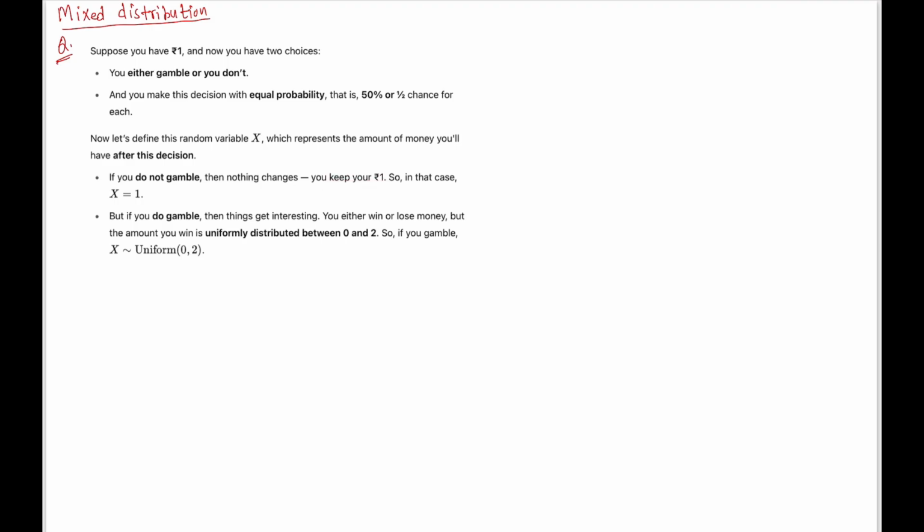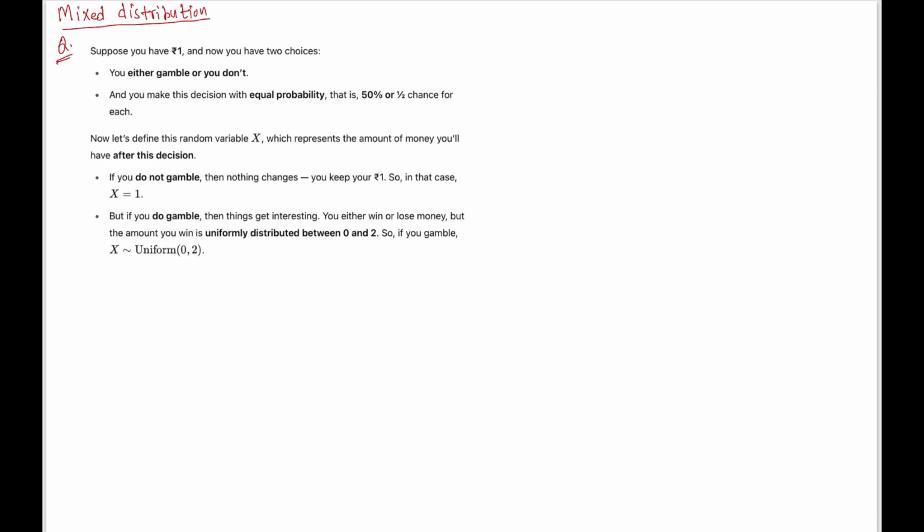So in this case random variable X will take the value equal to 1. But if you do gamble, then things get interesting. You either win or lose money, but the amount that you will have is uniformly distributed between 0 and 2. So if you gamble, this random variable will take a value between these two, uniformly distributed over this range, right?